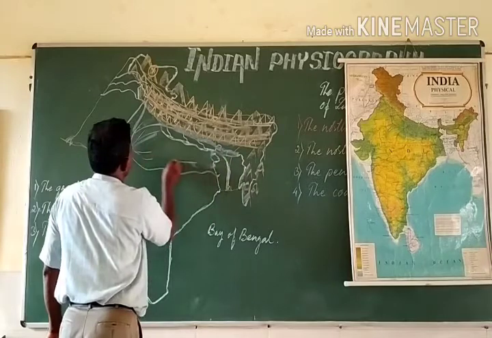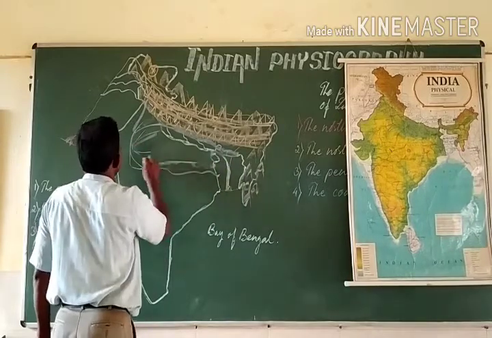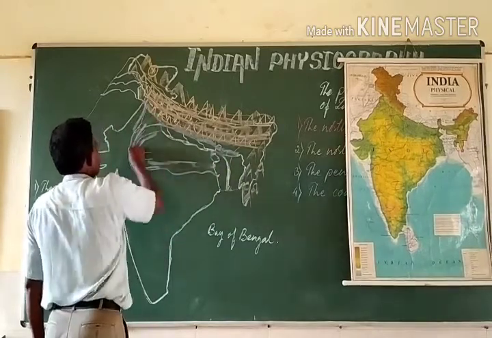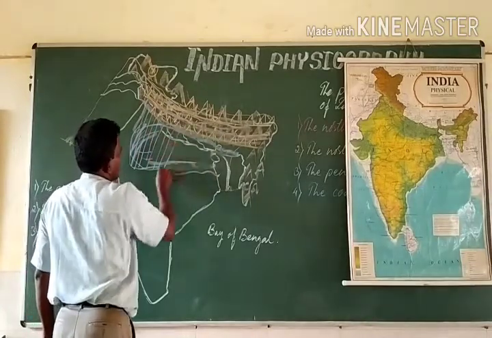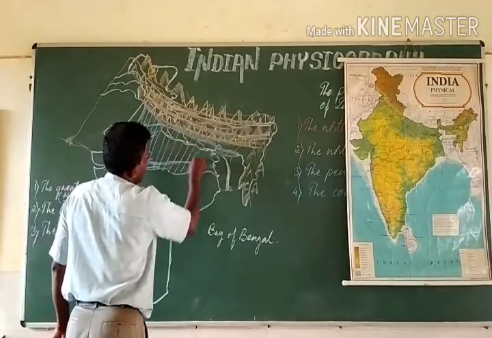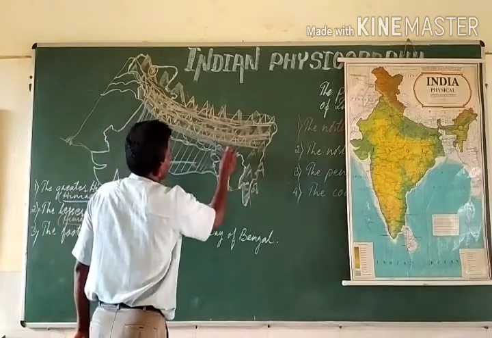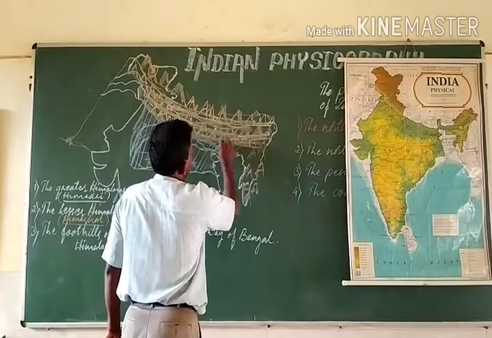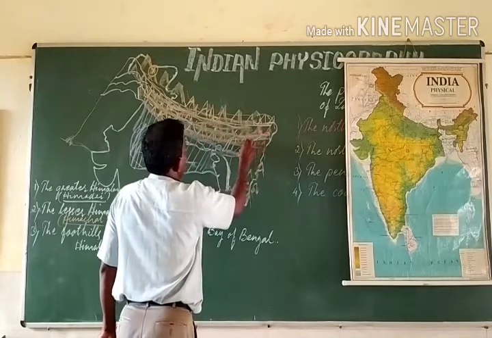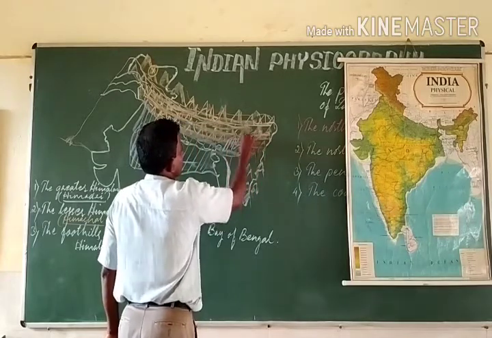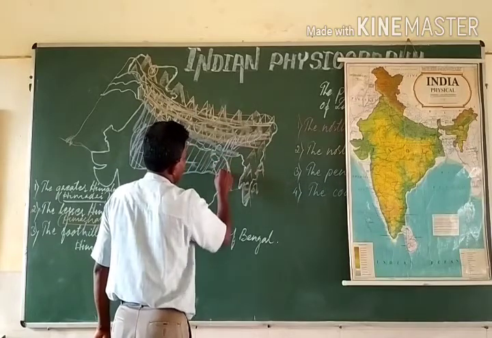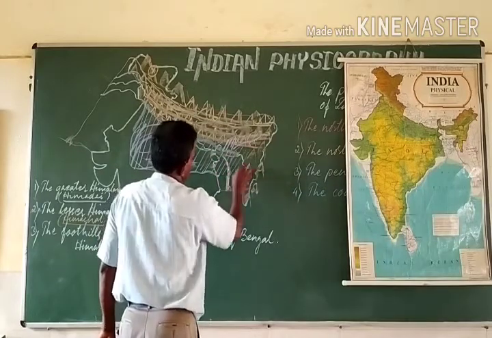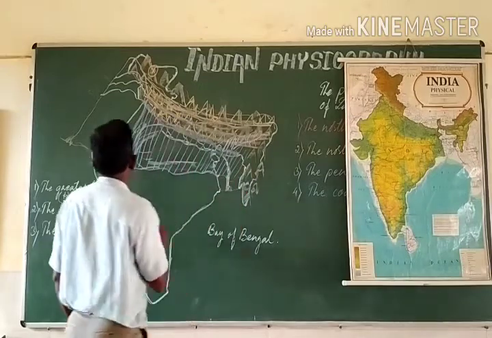I am showing this particular area with the slanting lines. Even this northern plain extends even in this Assam. The northern plains, this Bangladesh is also consisting of the plain land.